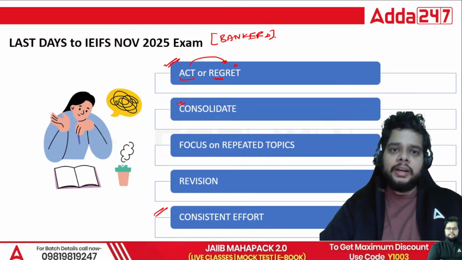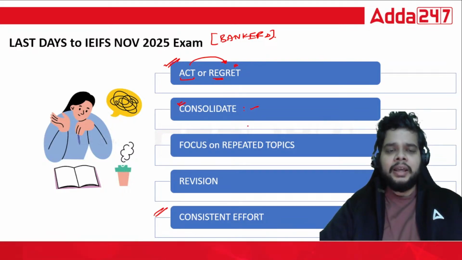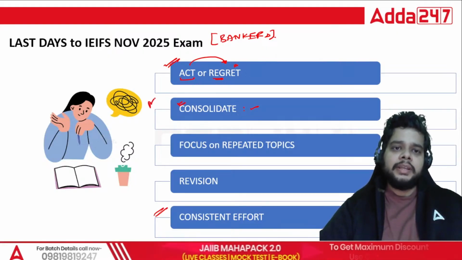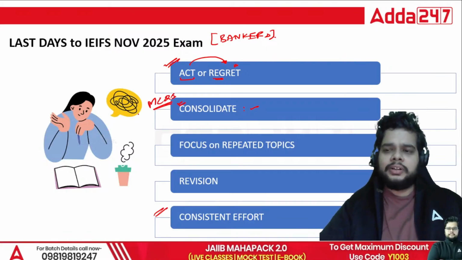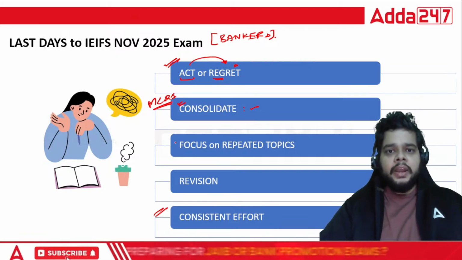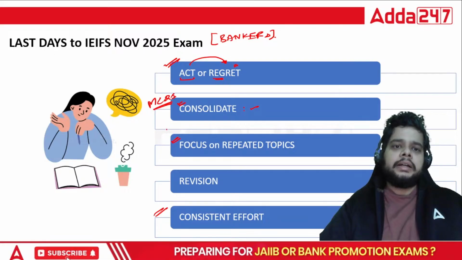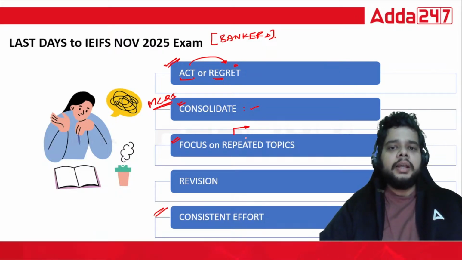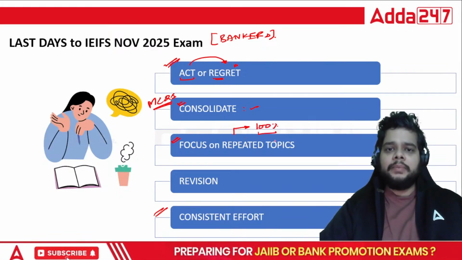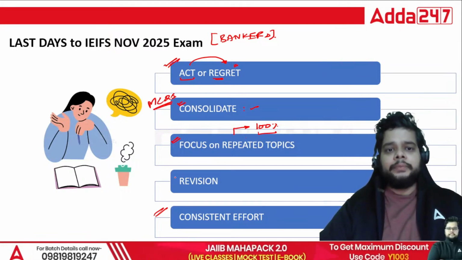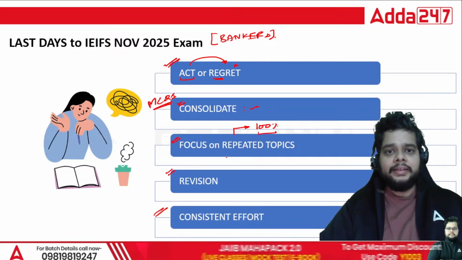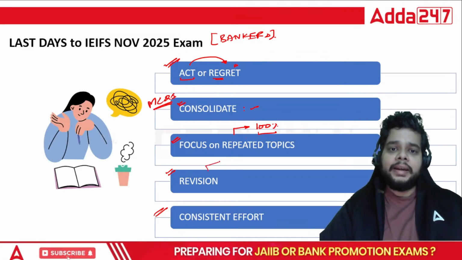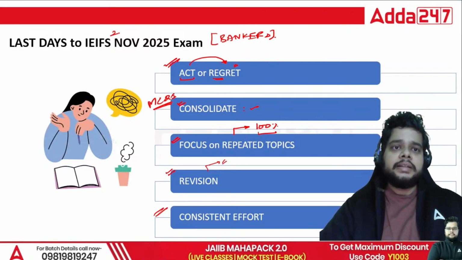Now is the time to consolidate whatever you have read. If you feel that some things are left, try to solve the MCQs based on those topics. Do not try to cover the topics from scratch. Focus on the repeated topics. If you feel that you have to cover the entire syllabus, then you must focus only on the repeated topics. 100% coverage of the syllabus right now is not a good strategy. Lastly, you must revise. Ultimately, the number of cycles of revision will decide how much you will retain in the actual examination on 2nd of November.